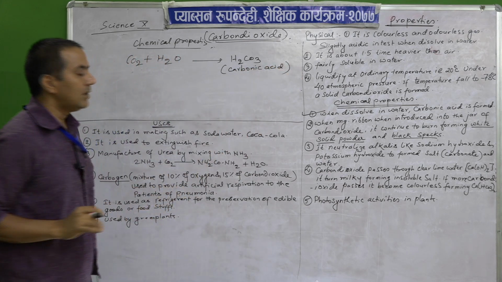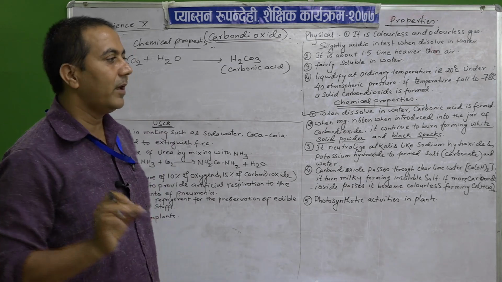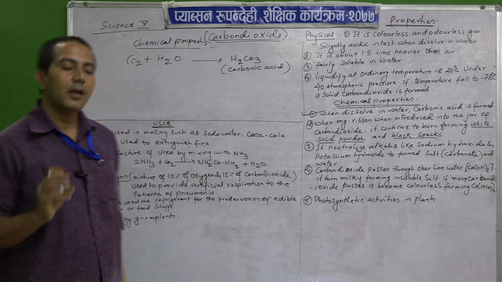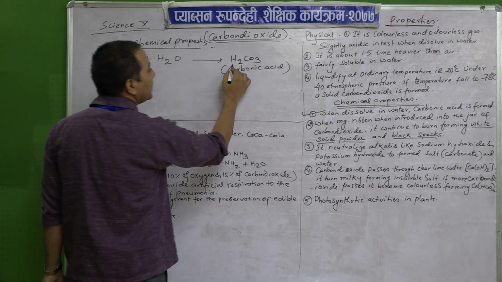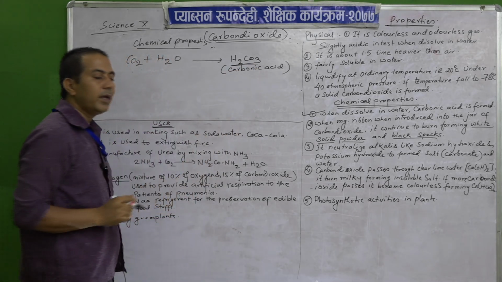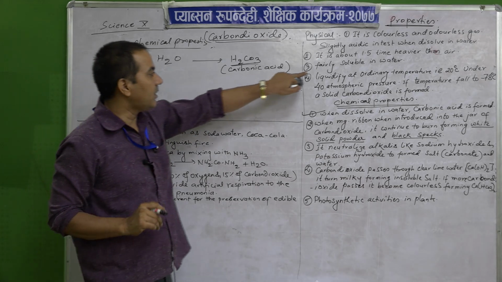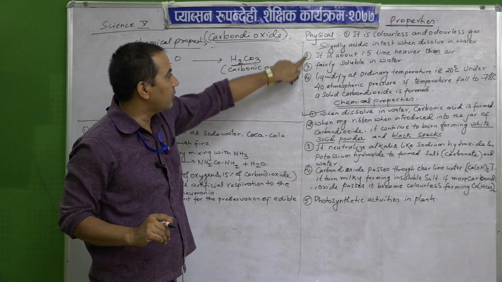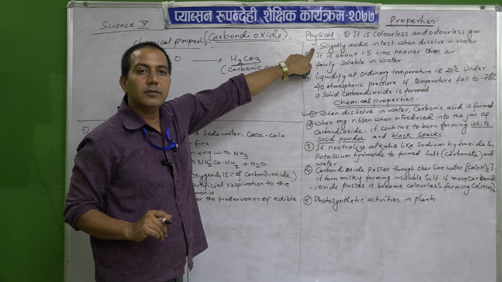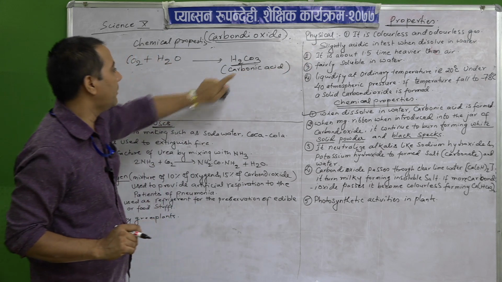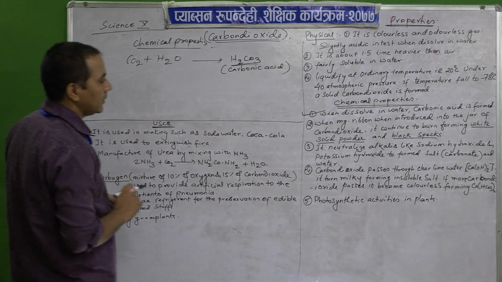That is why, when dissolved in water, it is acidic in nature, due to the presence of carbonic acid. In the physical properties we also wrote this: slightly acidic in taste when dissolved in water, because of the presence of carbonic acid.